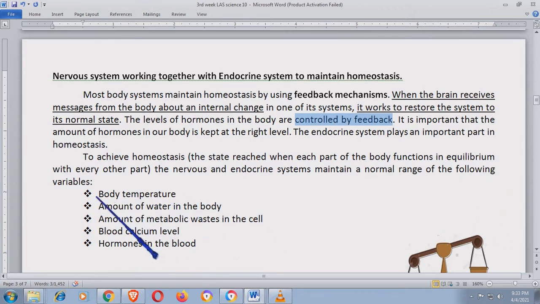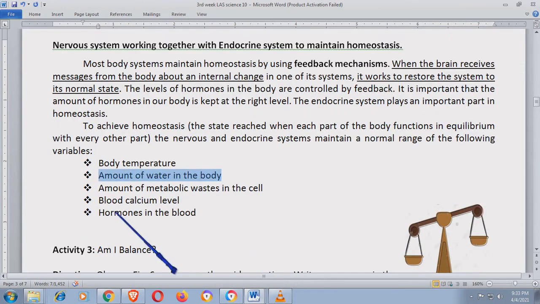So, ito nga yung sinabi natin, body temperature, amount of water in the body. So, anong mangyayari dito tayo sa amount of water in the body? Anong mangyayari kapag uminom ka ng uminom ng tubig? 'Di ba? So, your body will actually respond to that, no? Your brain will actually respond to that, and the whole body. So, what will happen is, pag uminom ka ng uminom ng marami, ang mangyayari is maiihi ka. Tama po ba? No? So, hindi natin alam, that is actually the response of our body to what we are trying to do. Amount of metabolic waste in the cell, blood calcium level, hormones in the blood.